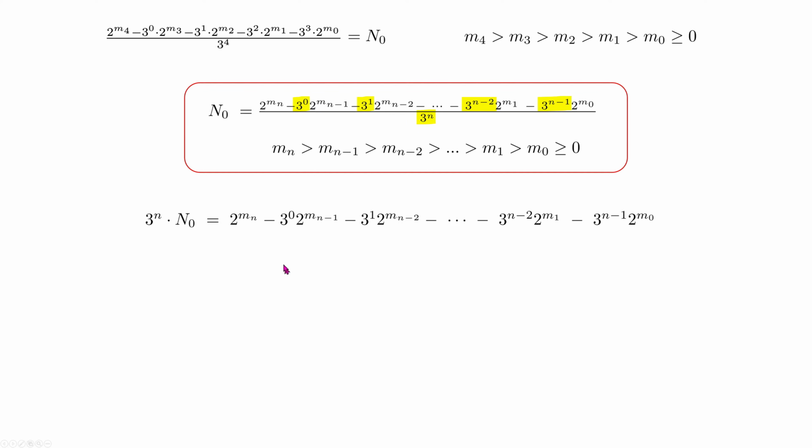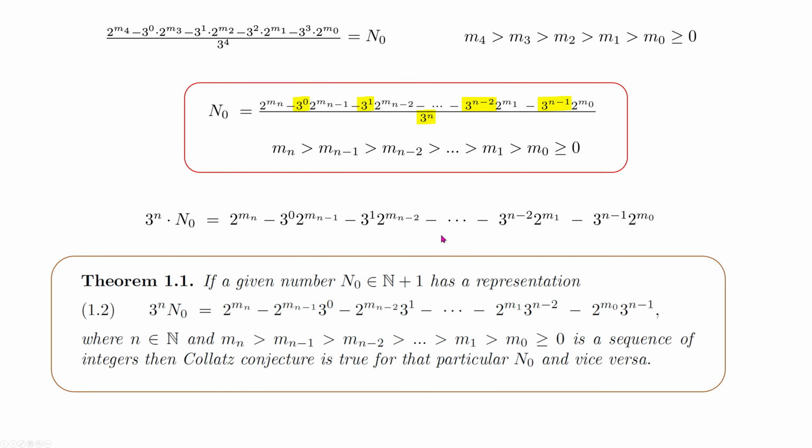We can present this formula in a slightly different version by moving this power of 3 to the other side. Our formula looks like this, and it is exactly as I wrote in my paper in Theorem 1.1. If a given number n0 has a representation like presented, where n is a natural number and all these m's are a sequence of integers, then Collatz conjecture is true for that particular n0 and vice versa. I believe that it was very clearly presented here, and of course you can check it on your own to verify again this formula, that it is absolutely correct.